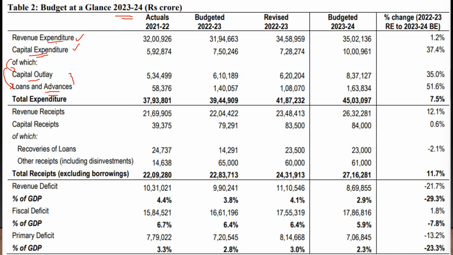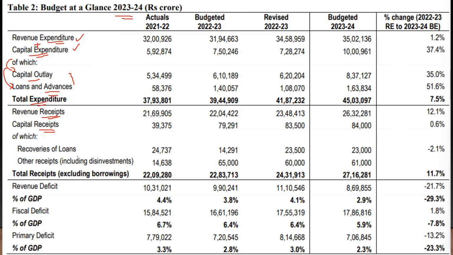Now, revenue expenditure plus capital expenditure would give you the total expenditure. On the other hand, you have the revenue receipt side. Revenue receipts are normally receipts like the taxes that the government receives and the interest payments that the government is receiving. And capital receipts would be something like recovery of loans. If the government has given some loan earlier and is getting this money back, that is a case of loan recovery, and that is a capital receipt.